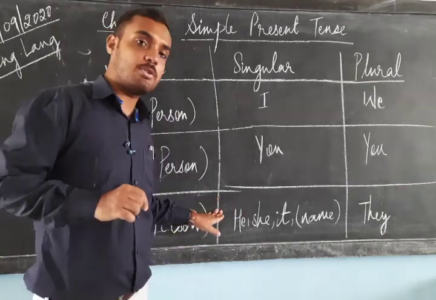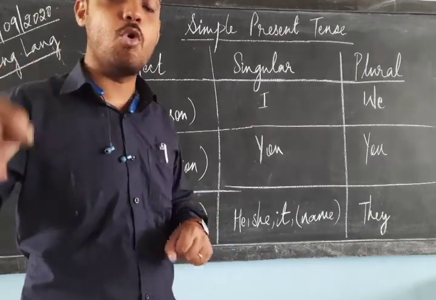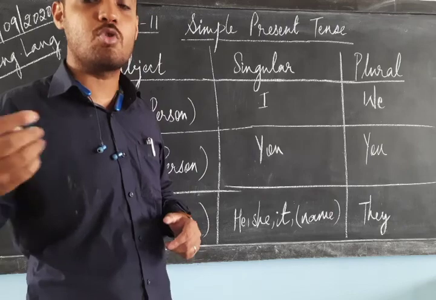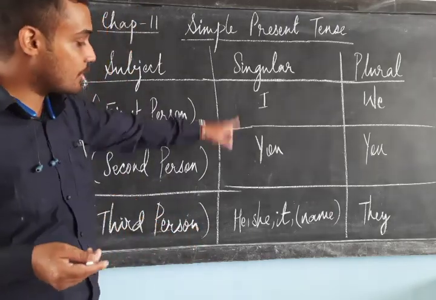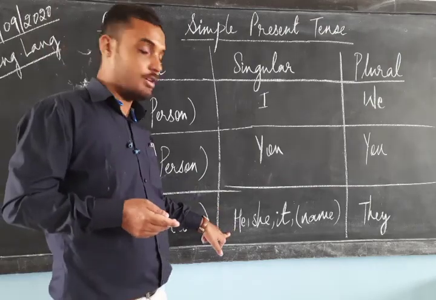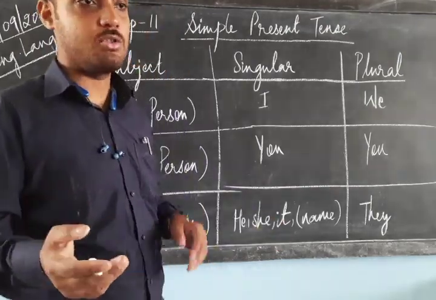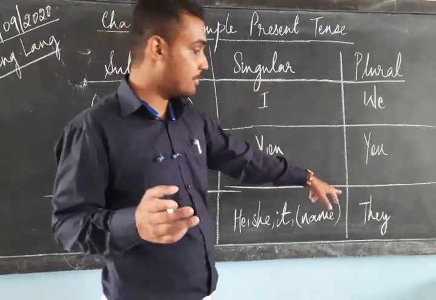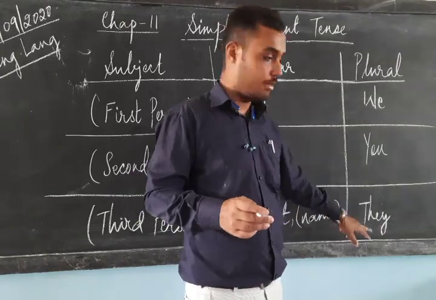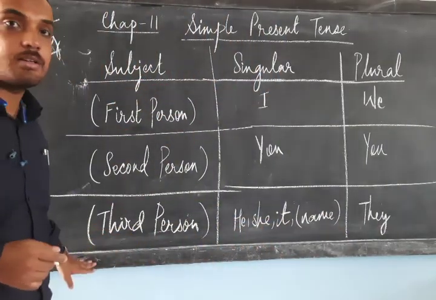The third person is the person about whom we are speaking. In third person, the singular subject can be he, she, it or the name of any person. In plural third person, we will use they. So this is all about first person, second person and third person.